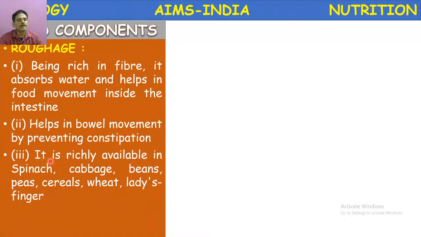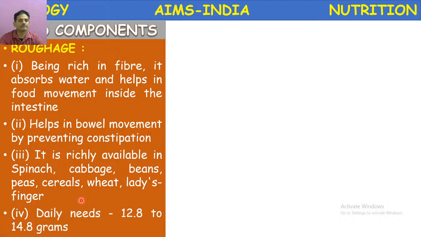Next, it is richly available in beans, peas, wheat, lady's finger. These are all the food materials which are rich in roughage, or we can say it is available richly in the fresh green leafy vegetables.